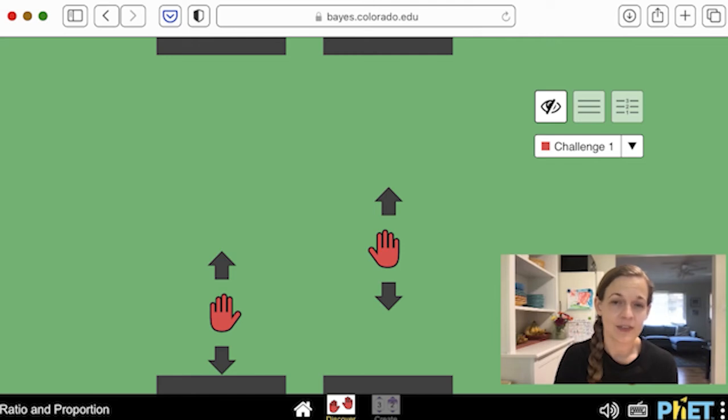We have a brand new simulation called Ratio and Proportion, built in collaboration with the Embodied Design Research Lab at the University of California, Berkeley. We built this simulation from scratch to be born inclusive. Simultaneously with the design of the visual display, we have created the auditory display and various alternative input mechanisms.